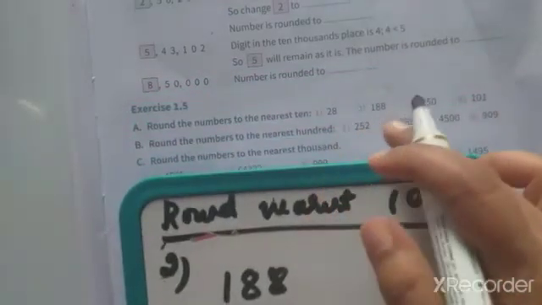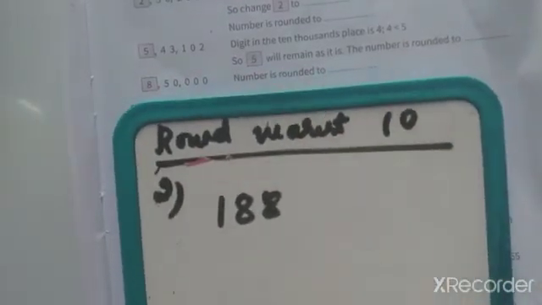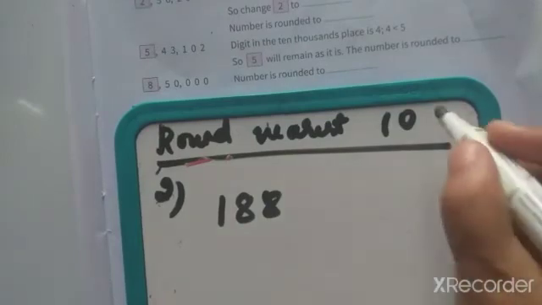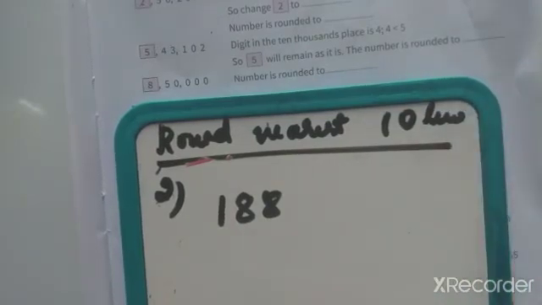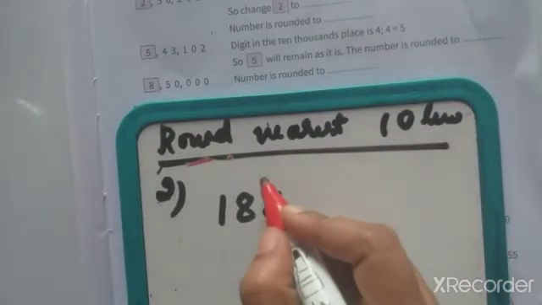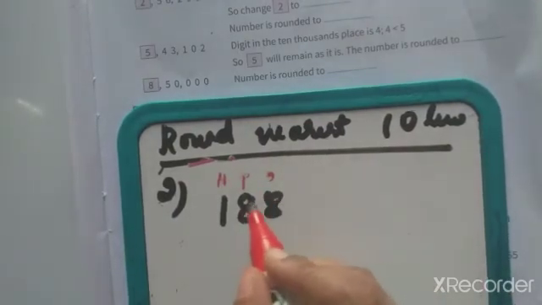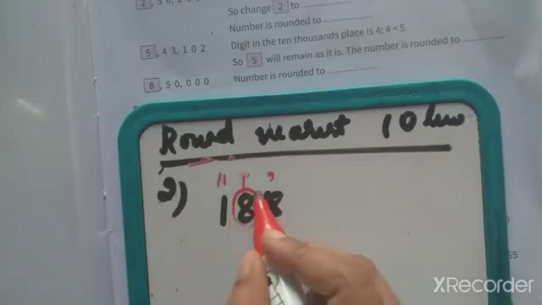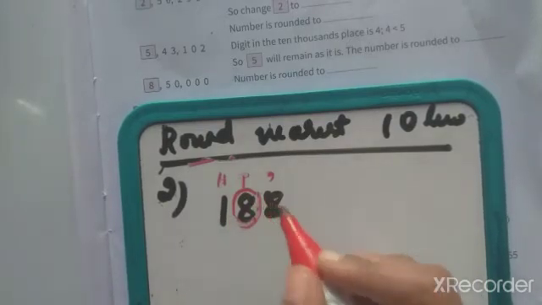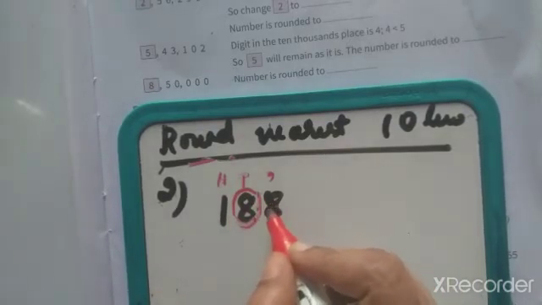Now second question, 188 we have to round off. In which place? Tens place. So check the place value. This is ones, tens, 100. This number is in the tens place. So we have to check our next door, the next number. Who is there? 8.